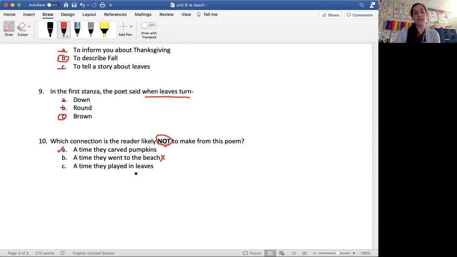A time they played in leaves. Well, in the fall, I do play in leaves, and that is something that could happen in a connection that others could make. So which one is not a connection? Right, so make sure when you go back and correct yours, if you miss this question, pay attention to that word not. The correct answer is B.